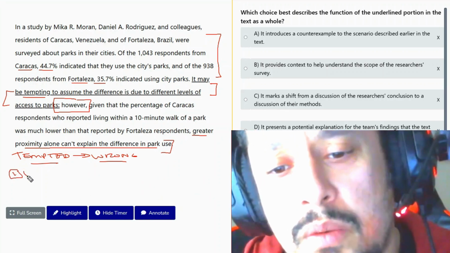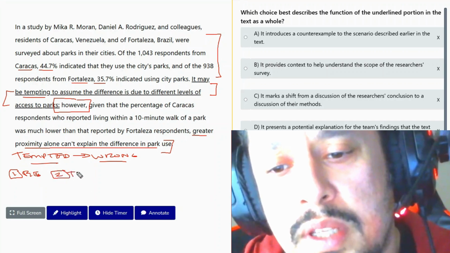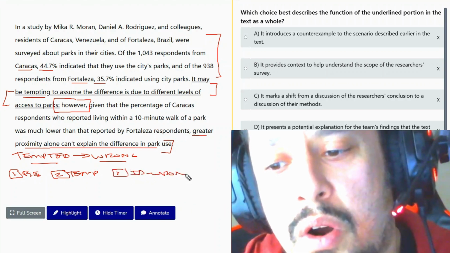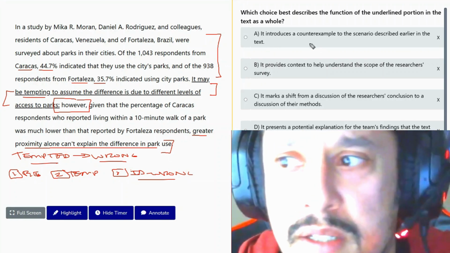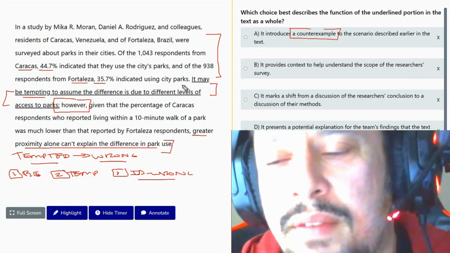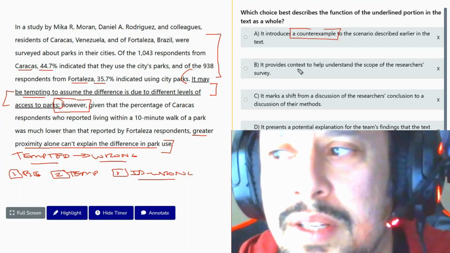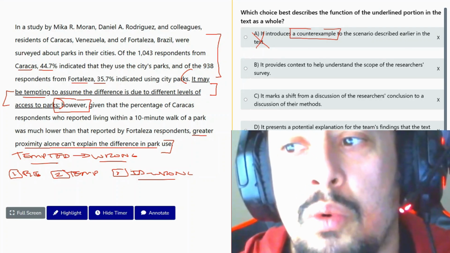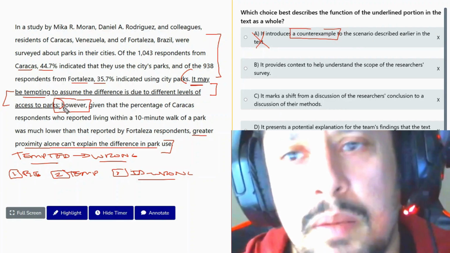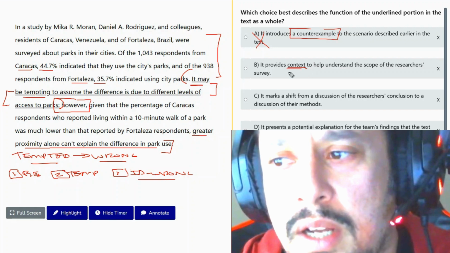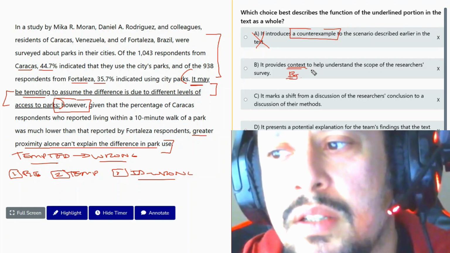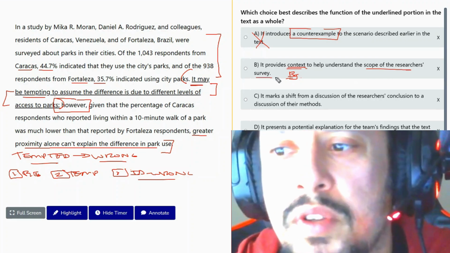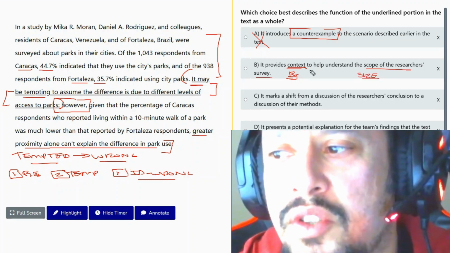So idea number one, we're talking about study results. Idea number two, the tempting idea. Idea number three, how the idea is wrong. Okay, so what is the function of this underlined sentence? It introduces a counterexample. This sentence does not have a counterexample. There is no counterexample in this sentence. The sentence is telling you it may be tempting to believe a certain idea. So remember when I told you, when we're looking at answers, it must reflect the underlying portion. It provides context. Okay, so context would mean background information. So it provides context to help understand the scope of the research survey, but we don't have any context here, nor do we discuss the scope of the survey. The scope indicates the size of the survey.